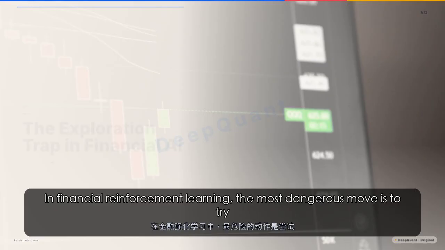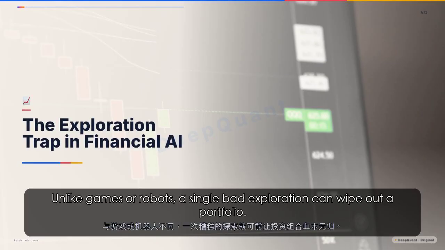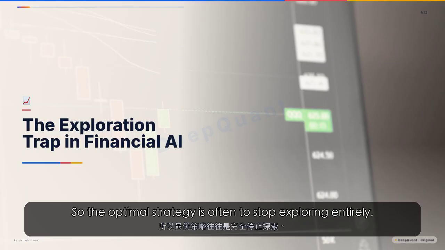In financial reinforcement learning, the most dangerous move is to try something new. Unlike games or robots, a single bad exploration can wipe out a portfolio. So the optimal strategy is often to stop exploring entirely.